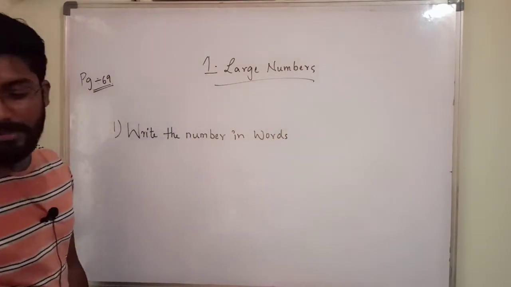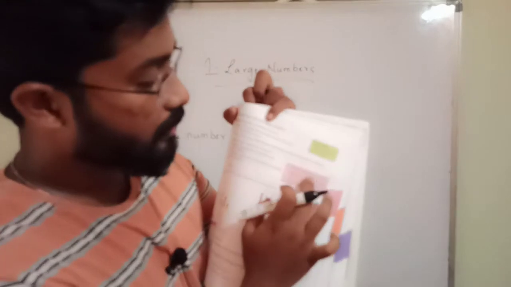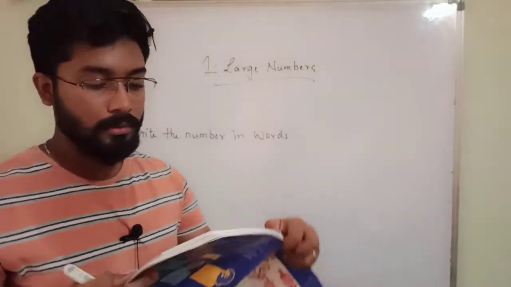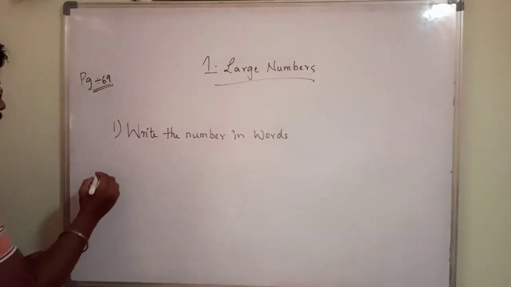It is beside the example. This pink color box, we have to see what you have to do now. Write the number in words. What is that number?